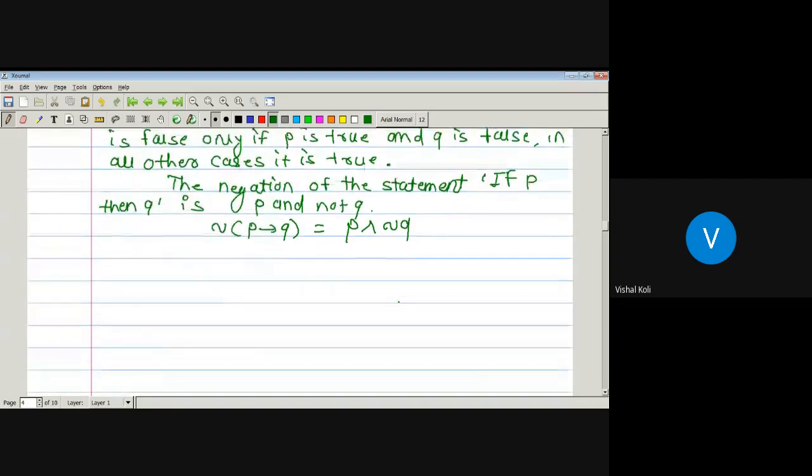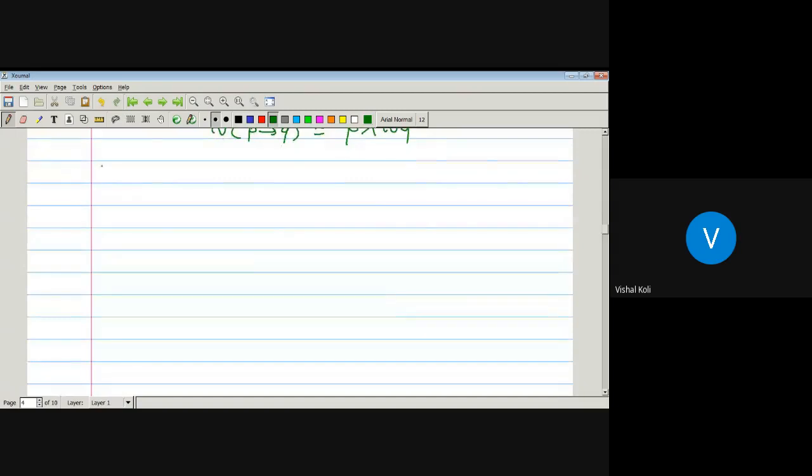Now the last one, which is nothing but the biconditional. That is the fourth one, negation of a biconditional statement.